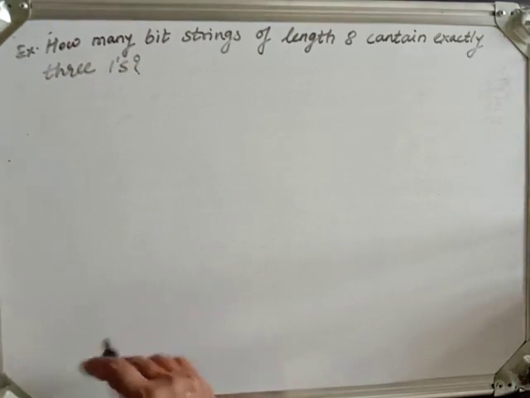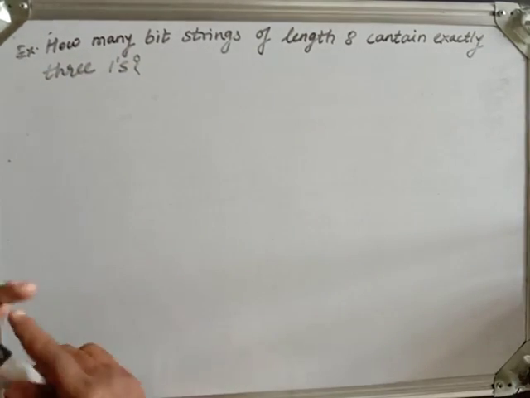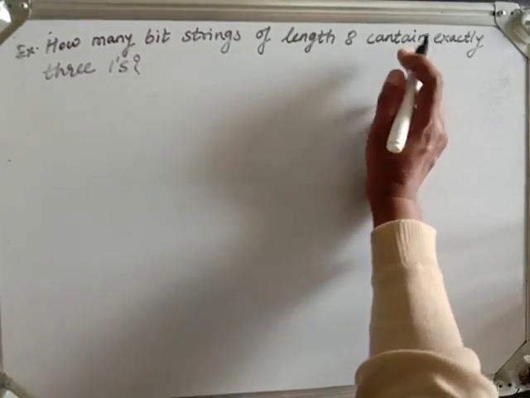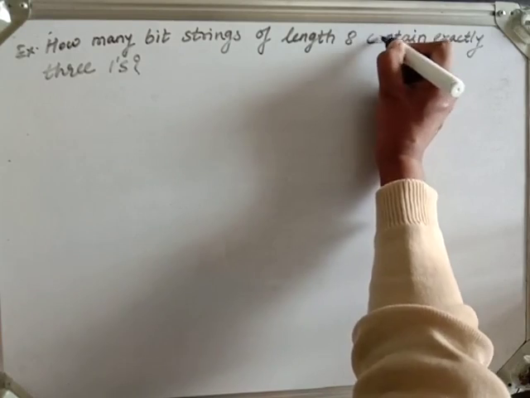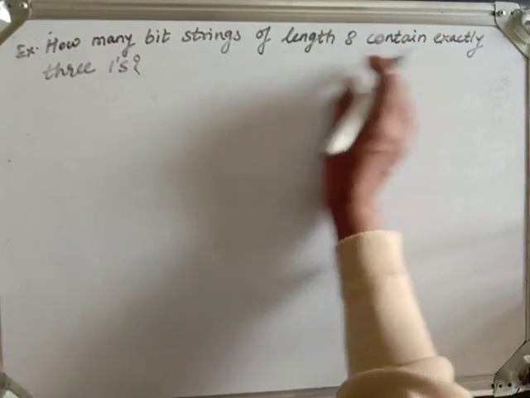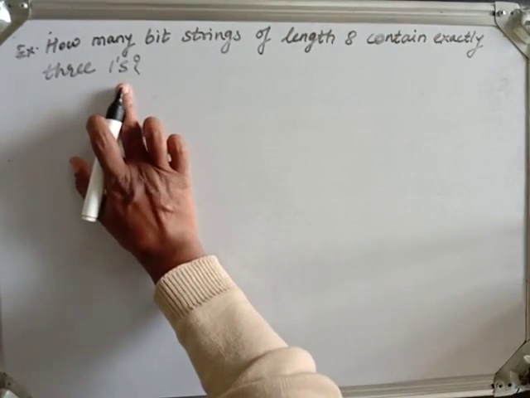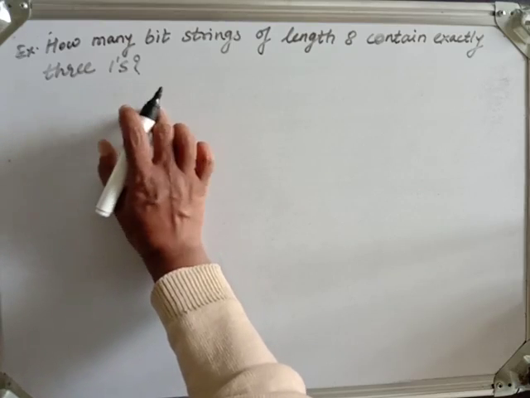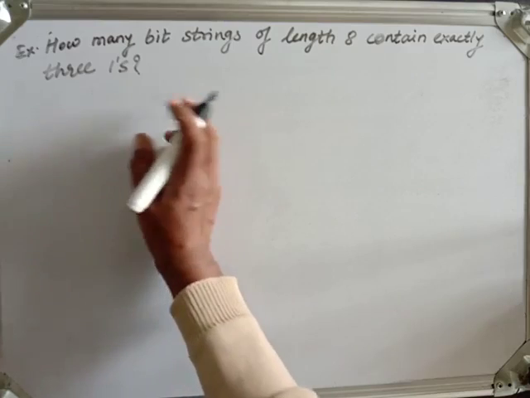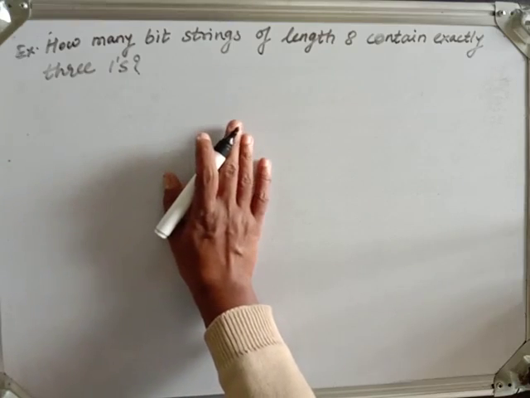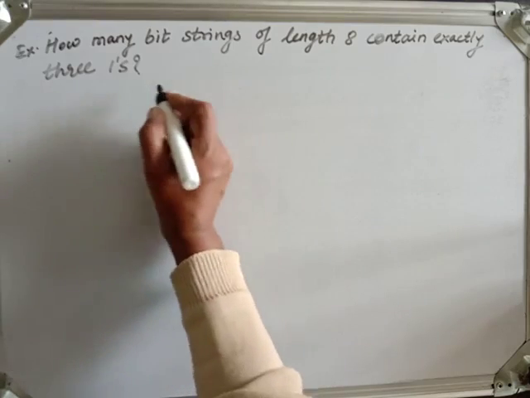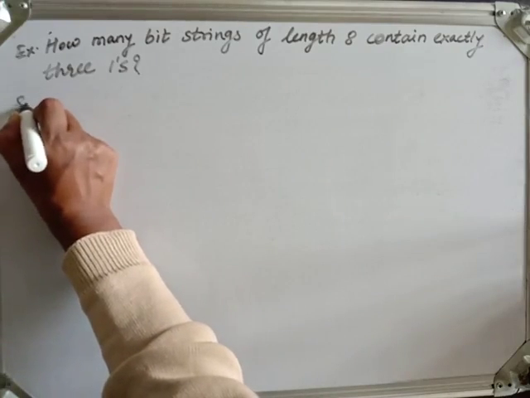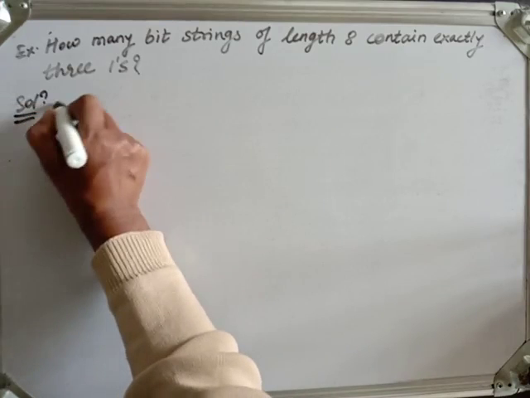Exactly 3 ones. So it means we have to choose 3 places for ones and the remaining places are 0. Fine. So this can be done in 8C3 ways. This is a simple question, a 2 mark question. It is a very small question.